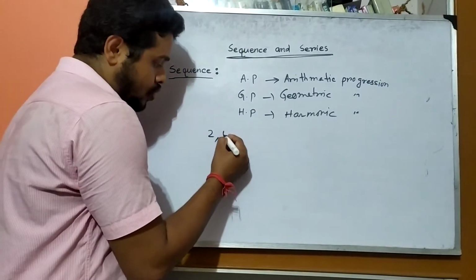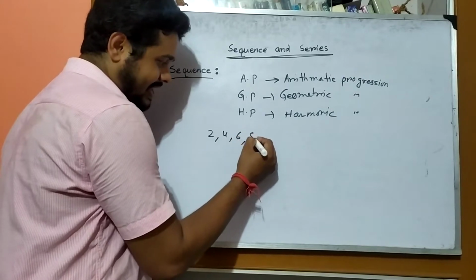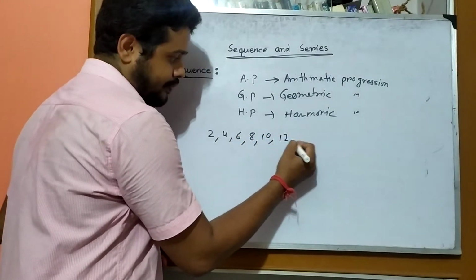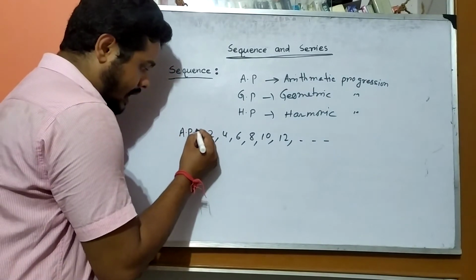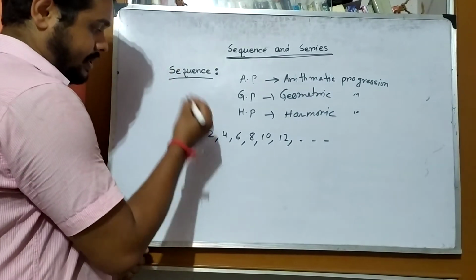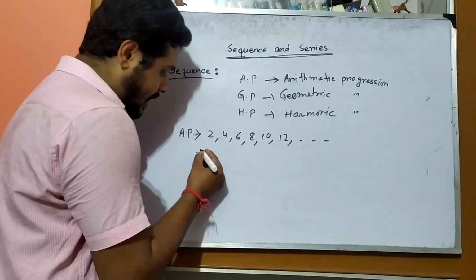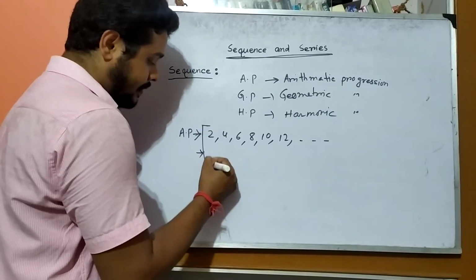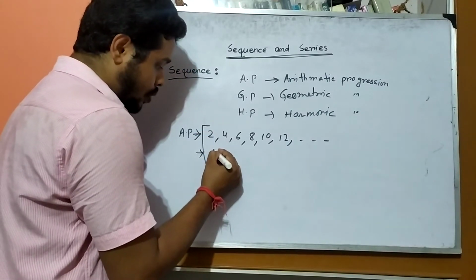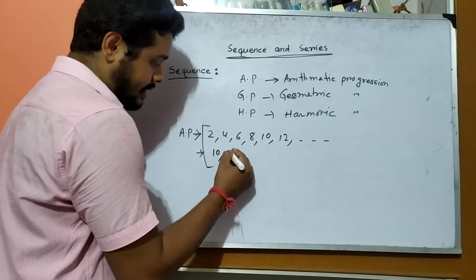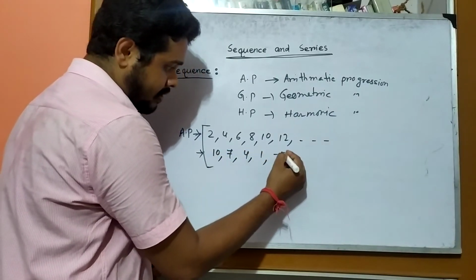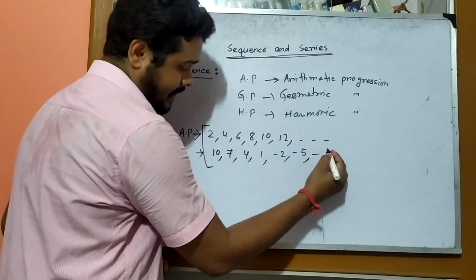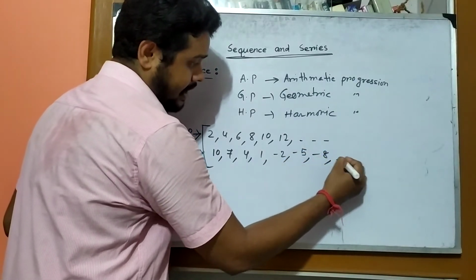See, 2, 4, 6, 8, 10, 12. This is an AP, arithmetic progression. I am writing another arithmetic progression. Suppose 10, 7, 4, 1, minus 2, minus 5, minus 8, in this way.